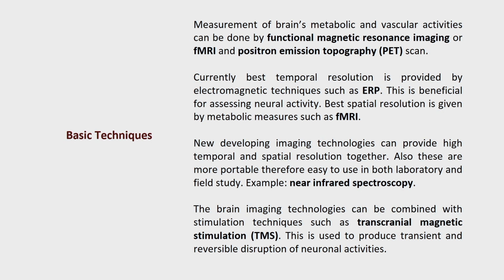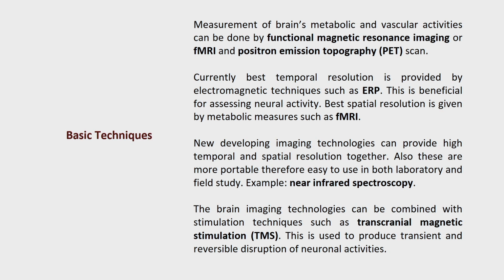Infrared spectroscopy is very, very important here. Also we have transcranial magnetic stimulation. These techniques are also important when we talk about brain imaging technology, and using them we can really understand how neural behavior can be recorded and analyzed